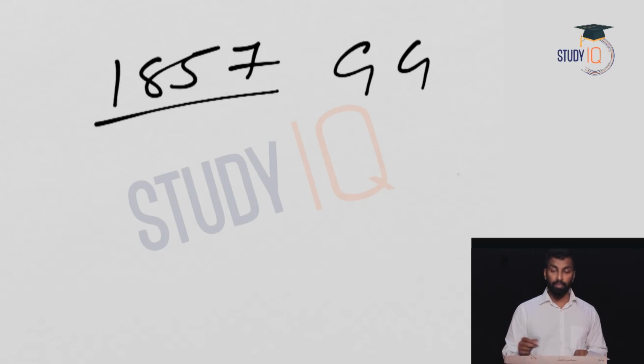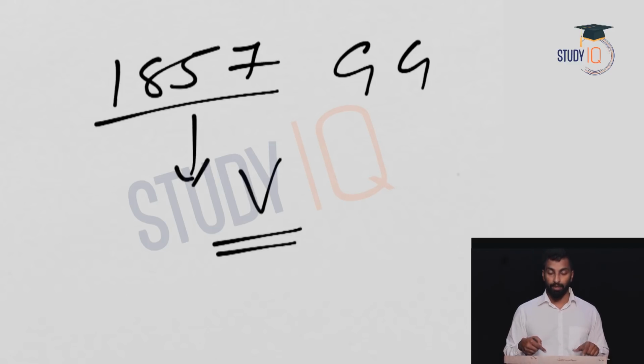So we will start off with the history of Governor Generals and Viceroys. Up to 1857, you will see Governor Generals, right? And after 1857, you will see Viceroys and Governor General, and both will be there, right? Viceroys and Governor Generals will be there.